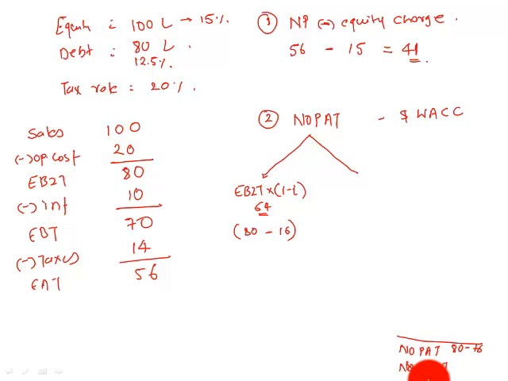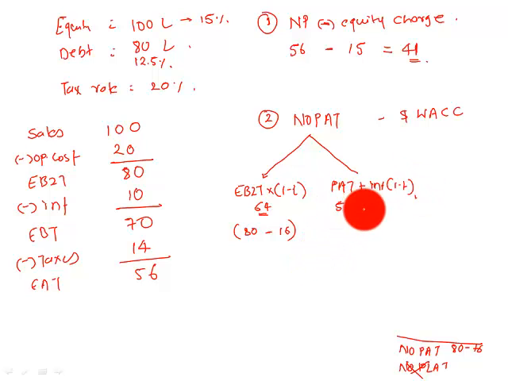So one formula is EBIT into 1 minus T. The second formula is, anyone? What is the second way in which you can get the same number? Profit after tax plus after-tax cost of interest. Let's see if it works.